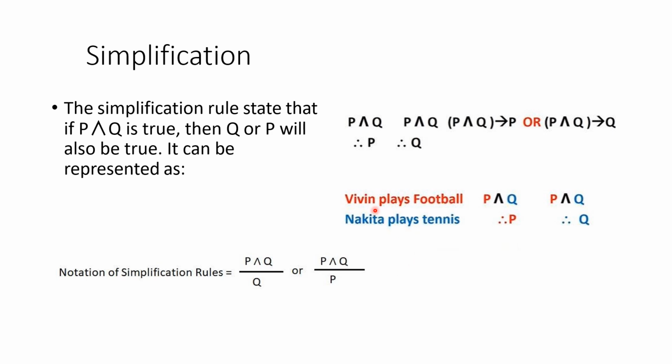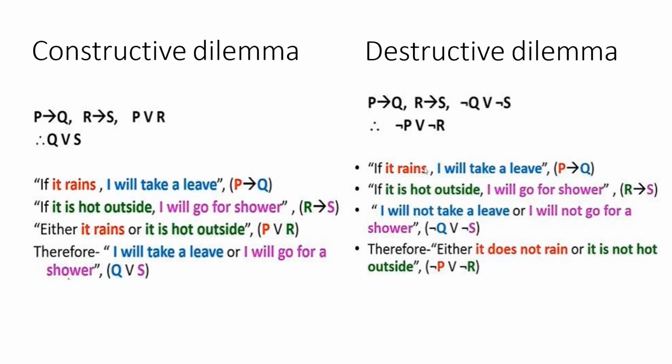Here, Vipin plays football is P and Nicola plays tennis is Q. It is given that Vipin plays football and Nicola plays tennis, that is P and Q. So I can say that Vipin plays football, that is my conclusion P, and I can also say that Nicola plays tennis, that is my other conclusion Q. So I can simplify P and Q as Q, or as P. Next one is constructive dilemma.